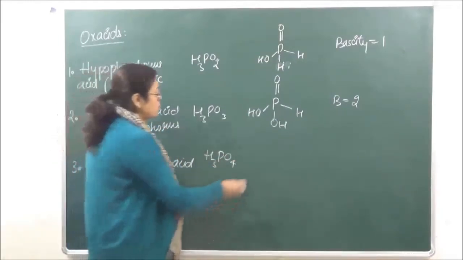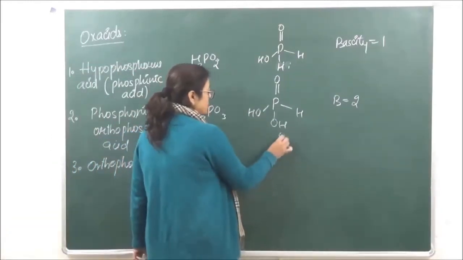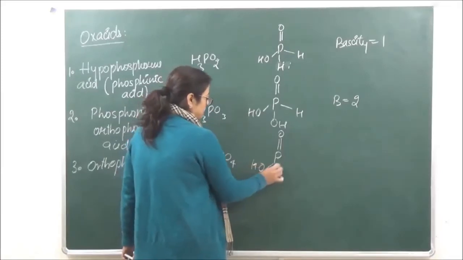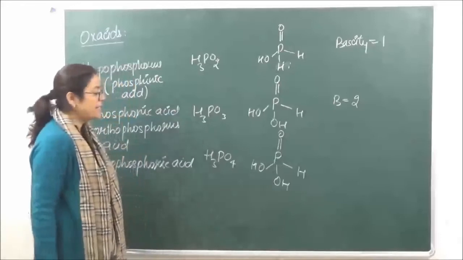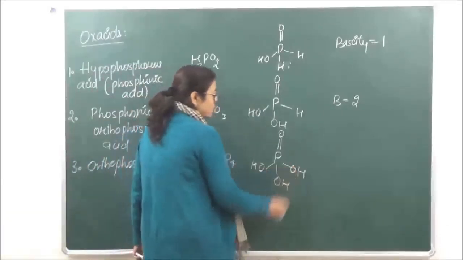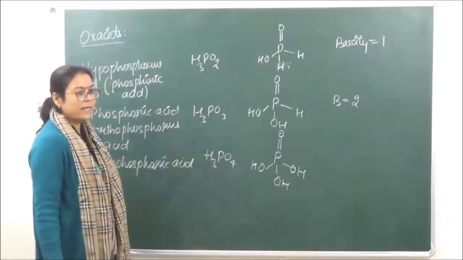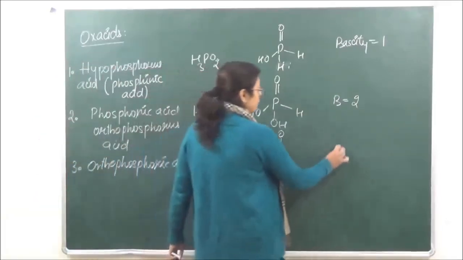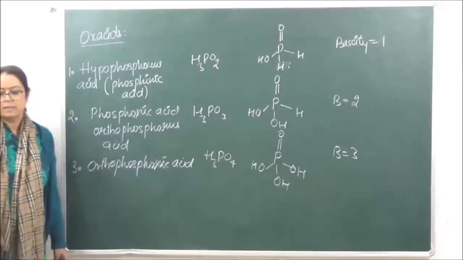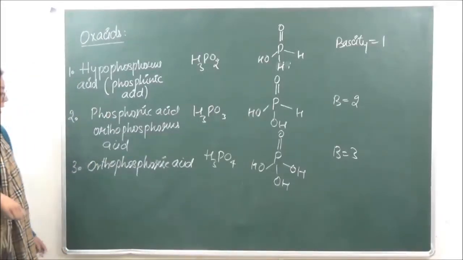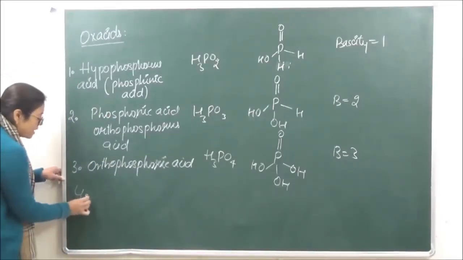And the structure which it is going to have is, right. Now here we have 3 OH present. Therefore, the basicity of this is going to be equal to 3.